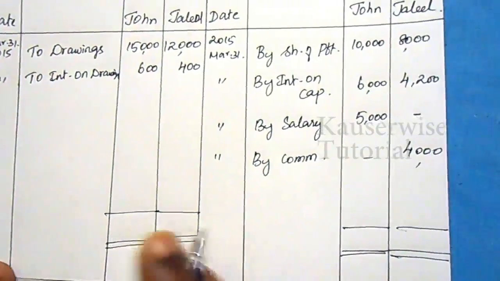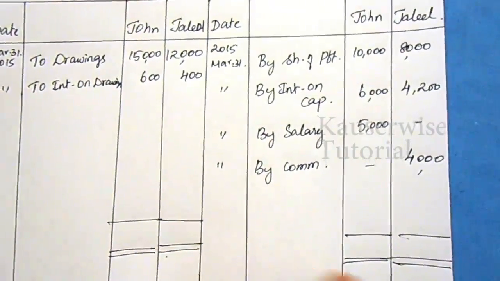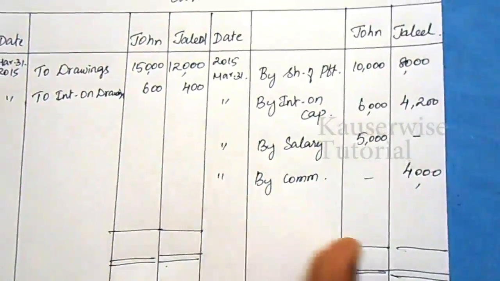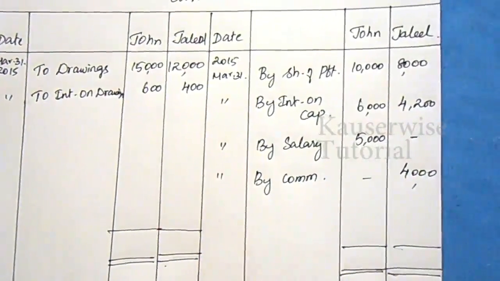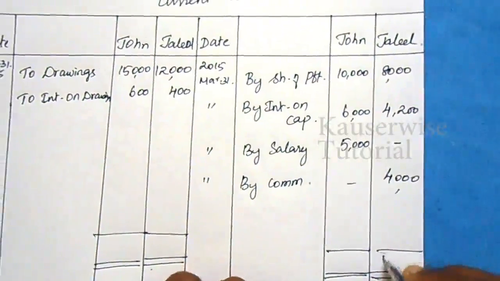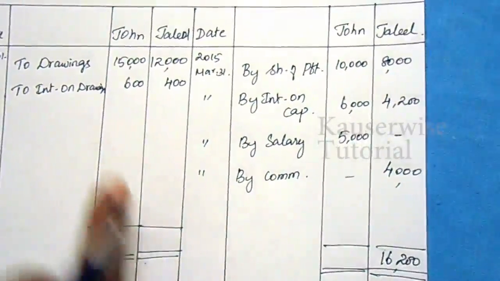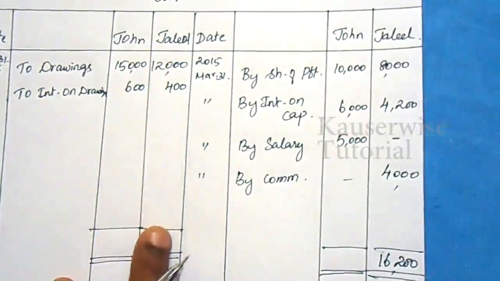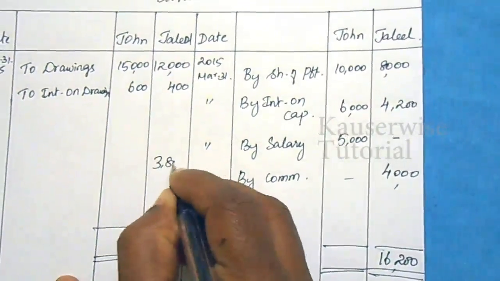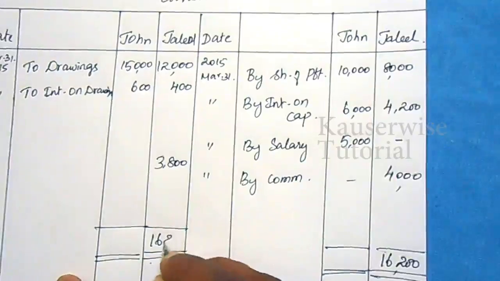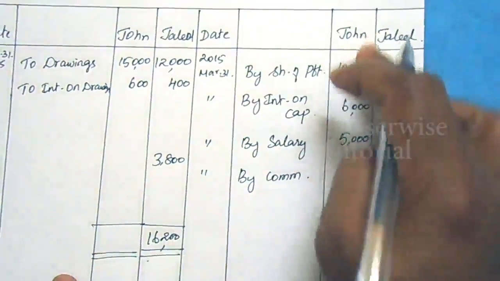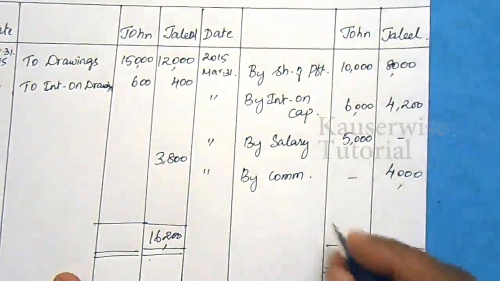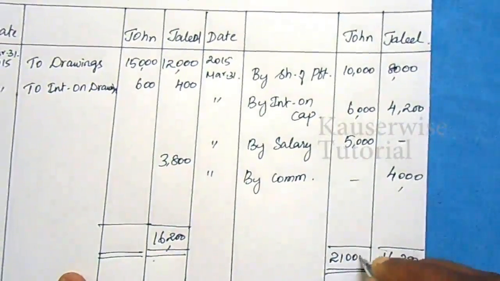According to this method, you will get a fluctuating balance. So every year the current account balance will keep on changing. Here we have 16,200, but the debit side is only 12,400. Balancing figure 3,800. Total 16,200.